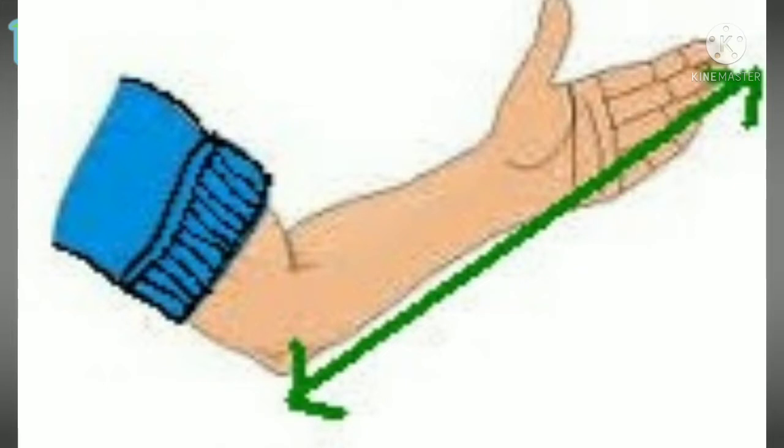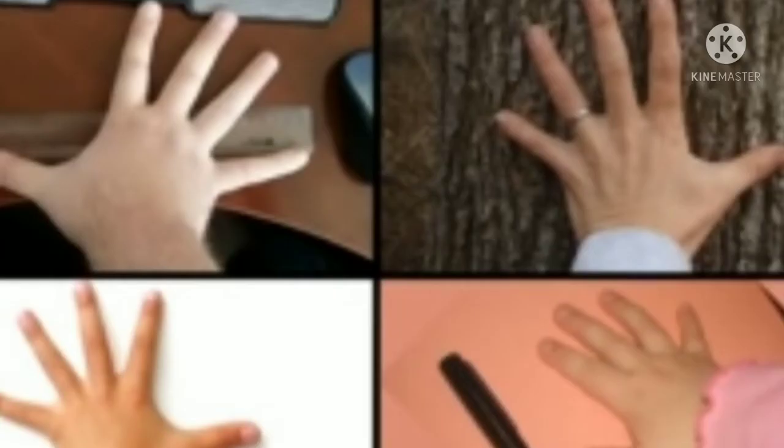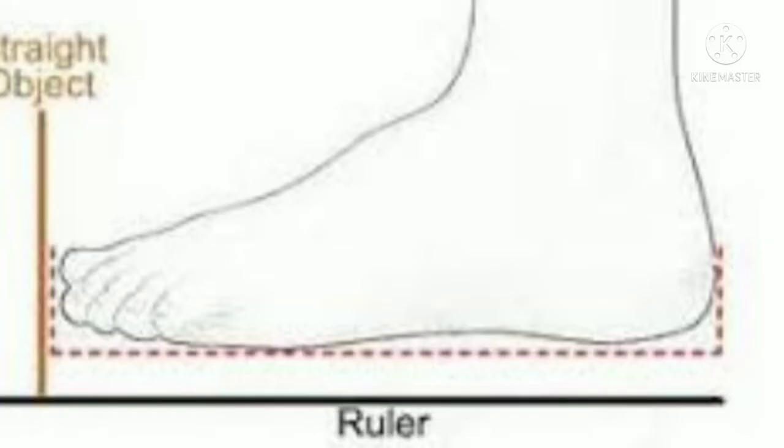Handspan, cubit and foot span are some units used to measure lengths of different things. These are called non-standard units for measuring length because measurements using body parts are not accurate and vary from person to person. For example, the length measured using your foot span will be different from your grandfather's foot span.